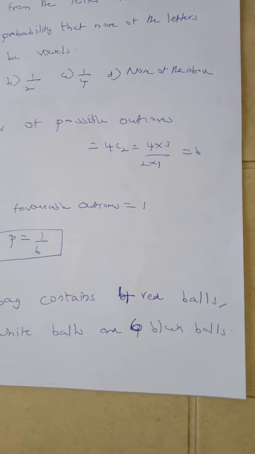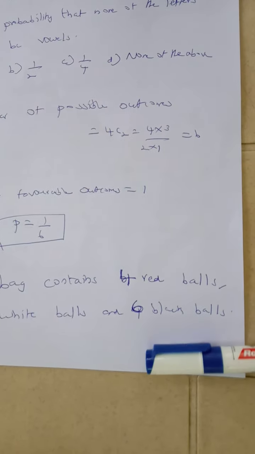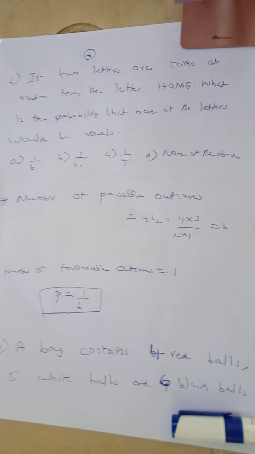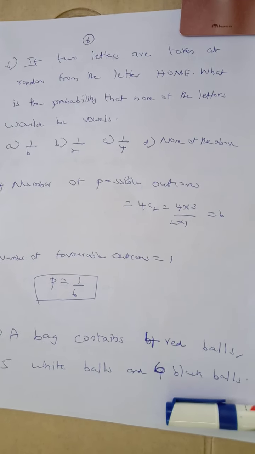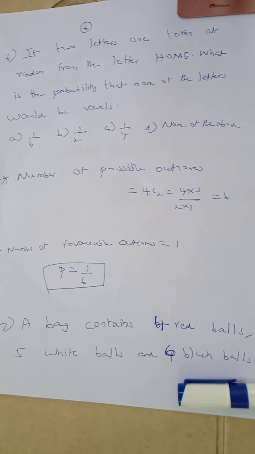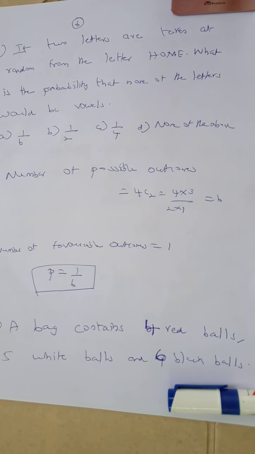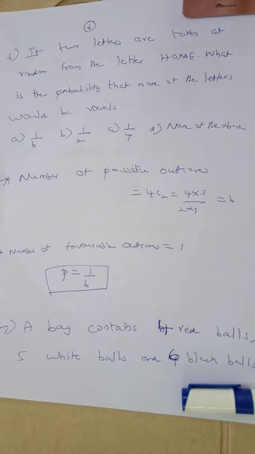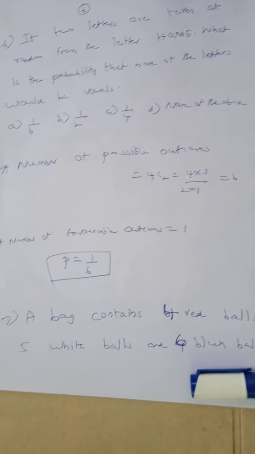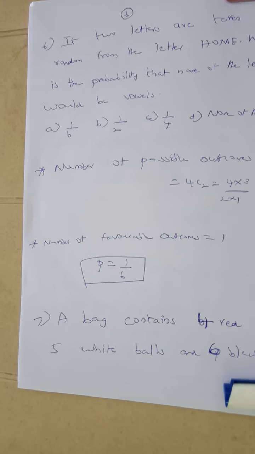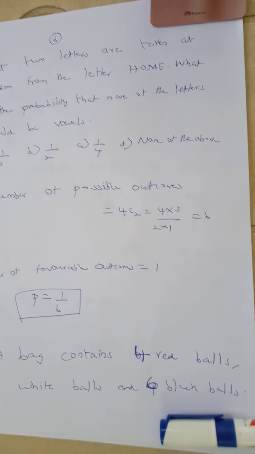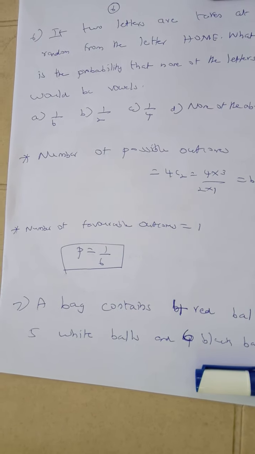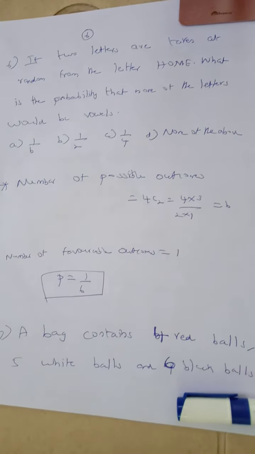Question number 6. If two letters are taken at random from the letters of the word HOME, what is the probability that none of the letters will be vowels? Option A 1 by 6, option B 1 by 2, option C 1 by 4, option D none of the above. So for the number of possible outcomes, out of 4 letters we are going to choose any 2. 4C2 is equal to 6. What is our favorable outcome? None of them should be a vowel. So there is only one chance.